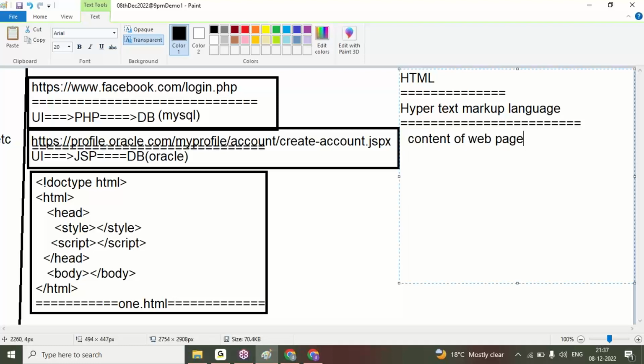Content means not only paragraphs. Content of a web page includes images, buttons, paragraphs, radio buttons, check boxes, all we can create with this. Completely it is tag based programming. Markup here means tag based programming. Tags are instructions to the browser. We can give instructions to the browser in the form of tags.